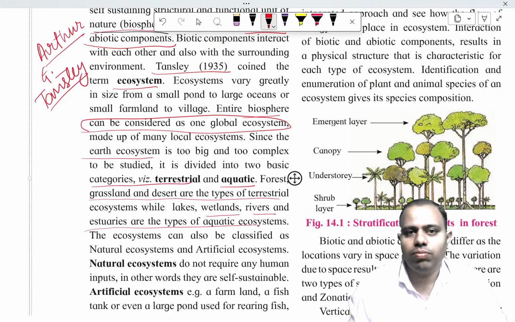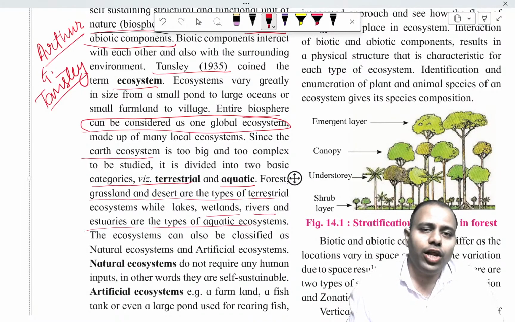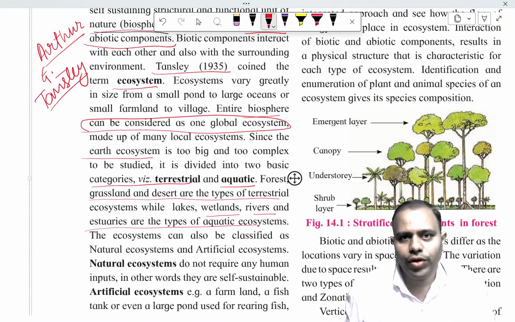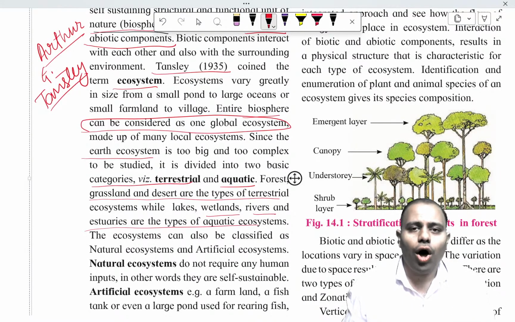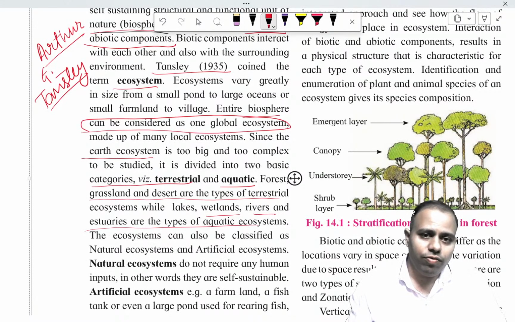The ecosystem which is made by itself is natural, and artificial ecosystems are generally made by human beings, where human beings create an environment according to their requirements and make trees, animals, flora and fauna live there. A zoo is the best example of an artificial ecosystem, where we create an atmosphere for organisms to live.